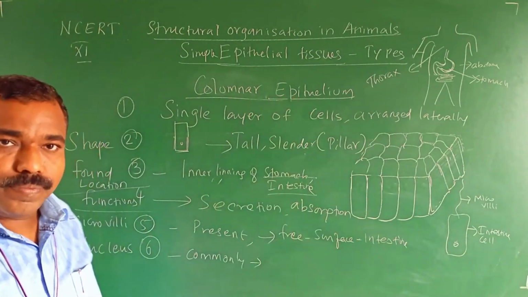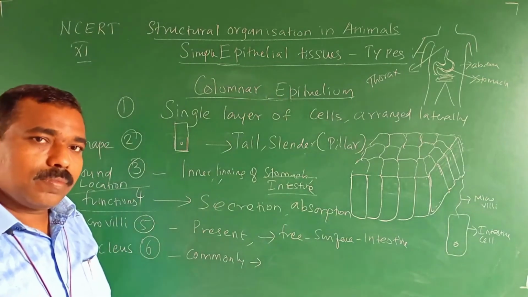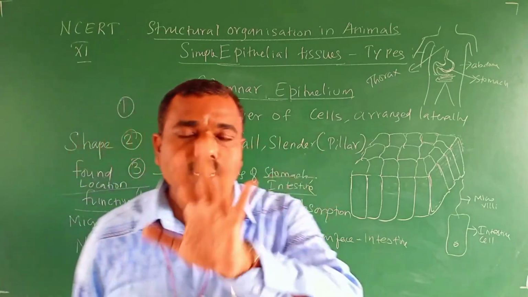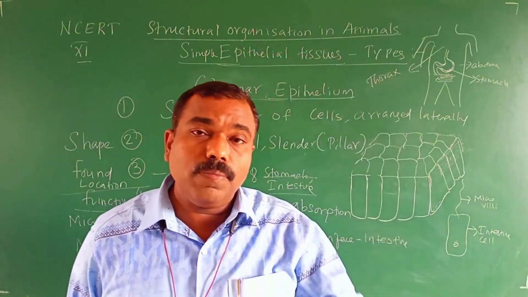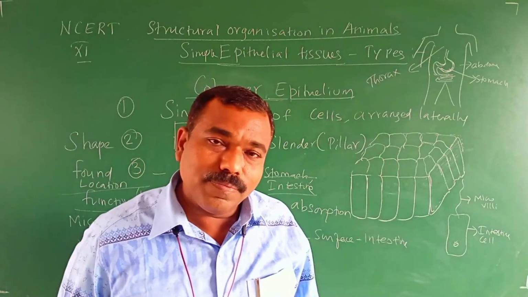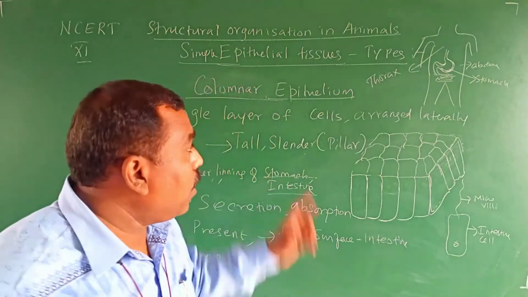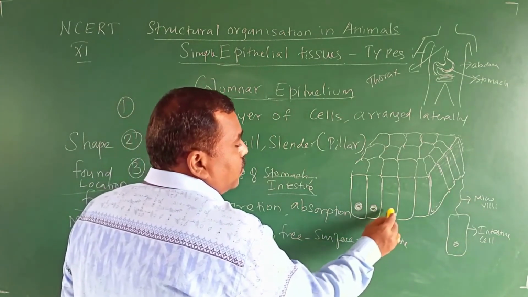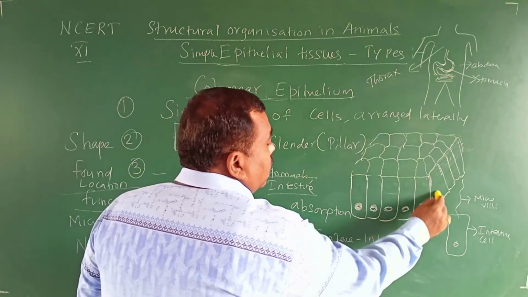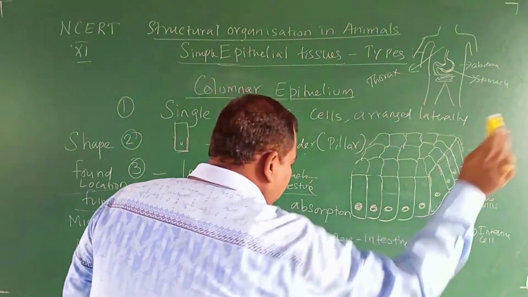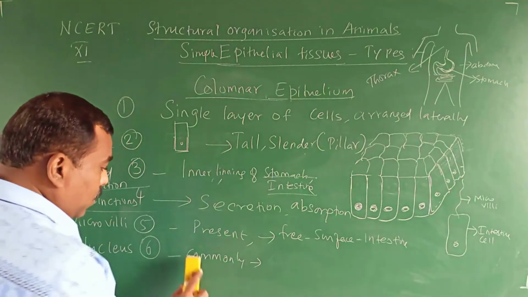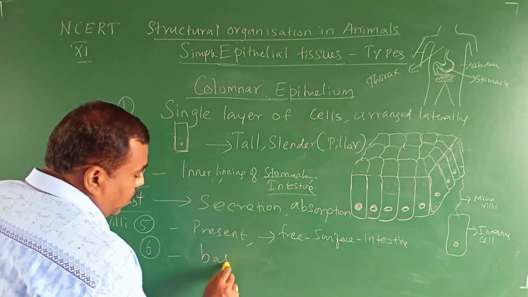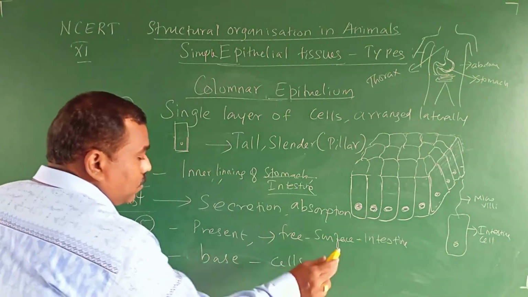Microvilli is present. What about the nucleus? You have said commonly in the center. It is found in the squamous epithelium and cuboidal epithelium. But in the case of columnar, the nucleus is present at the bottom. The bottom is a much more important statement. It is found at the bottom, not in the center. So it is found at the base of each cell.